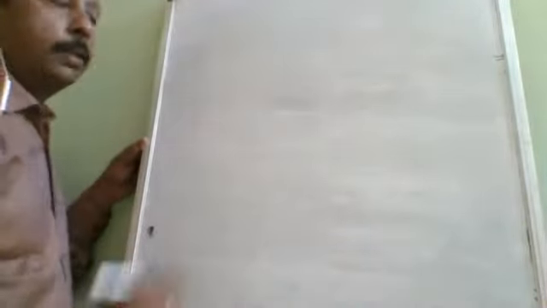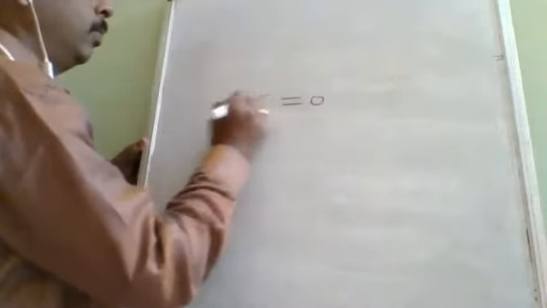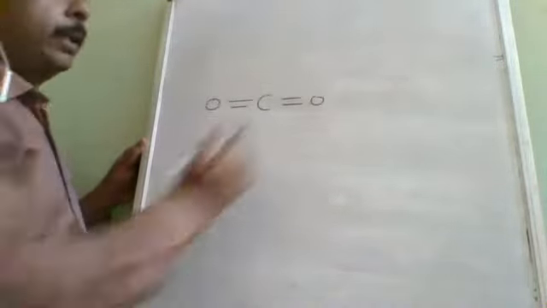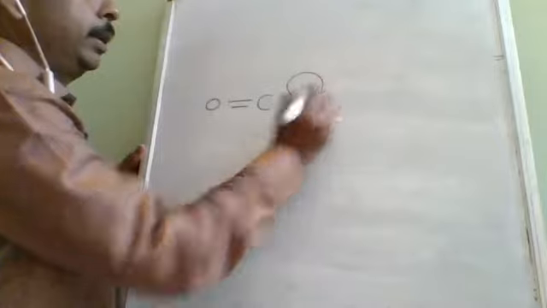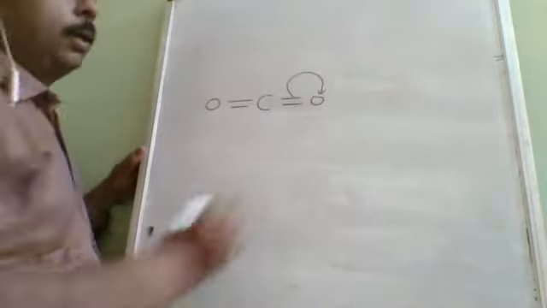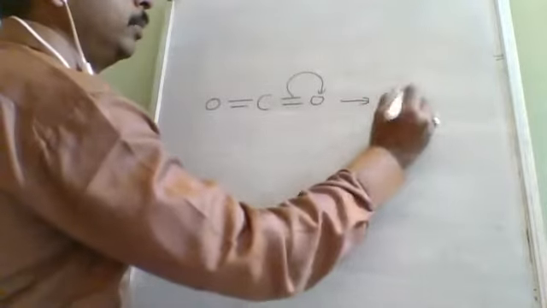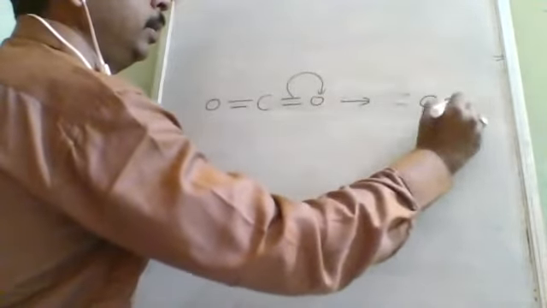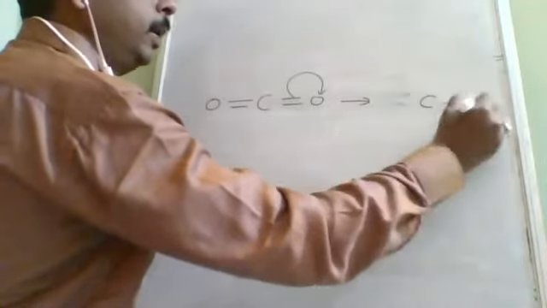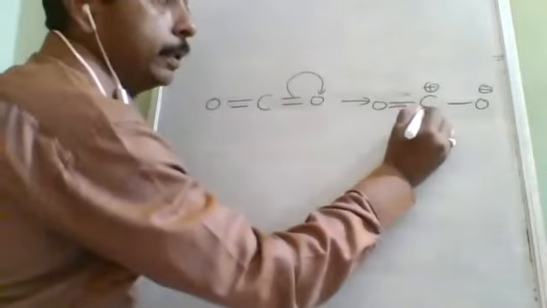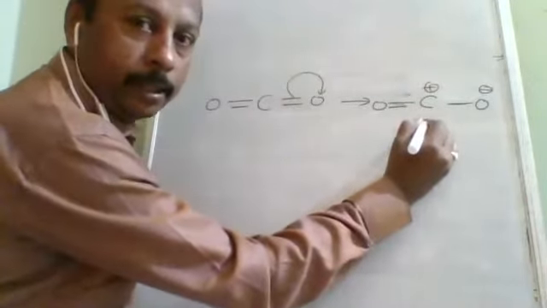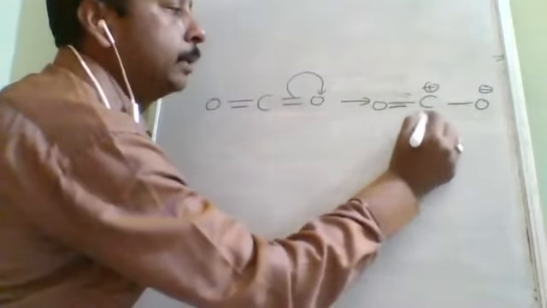In Lewis, how to identify whether it is acid or base? Simple. Suppose C double bond O. In this there is a pi bond. The pi bond is a weak bond, so there is a chance of breaking and donating it to the oxygen. Because of this, instead of a double bond, it forms a single bond, with negative and positive charges. Now this carbon has a positive charge, hence it will accept a lone pair.